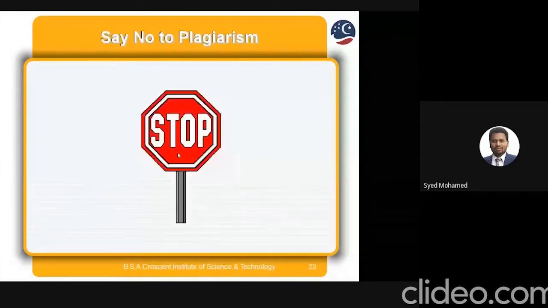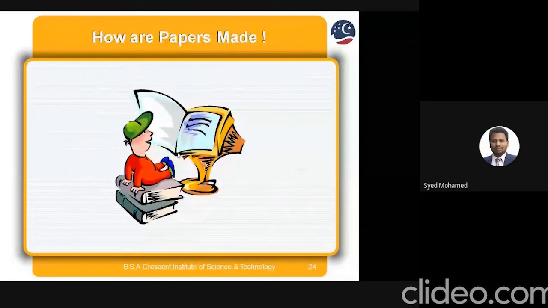And how is a paper made? Actually, we are concentrating only on papers, because to complete the PhD thesis, we have to complete a minimum of 3 or 4 papers.